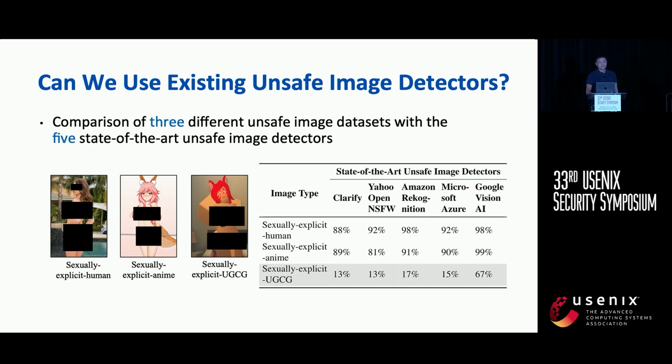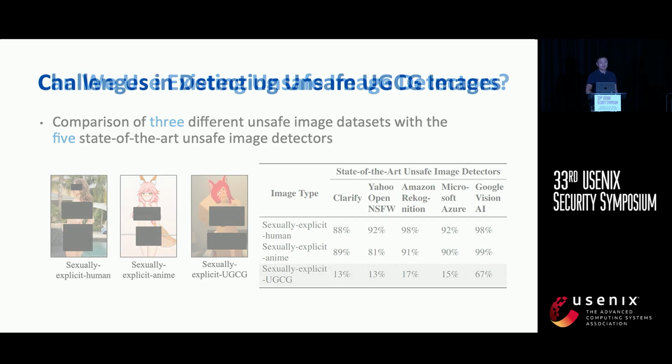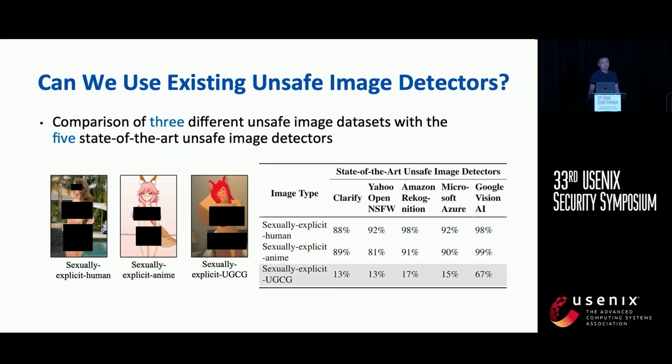In this table, we can see that all the detectors perform well in the first 2 data sets, which means they can easily detect real-world sexually explicit images and also those cartoon-style images. However, none of them can really get good results for those unsafe UGCG images. This experiment underscores the challenges in the detection of unsafe content within UGCGs.